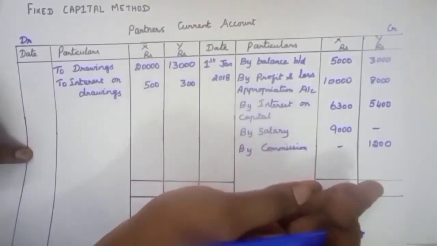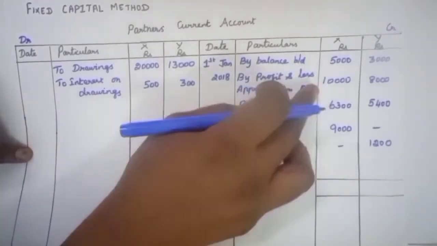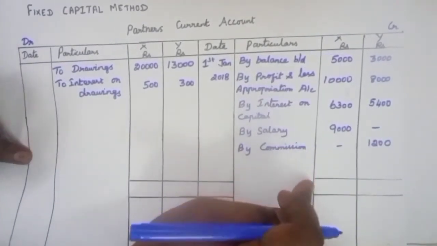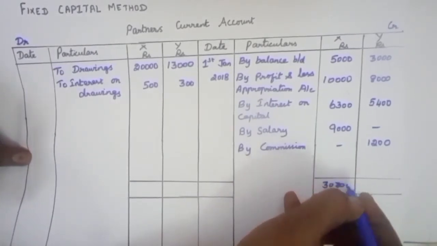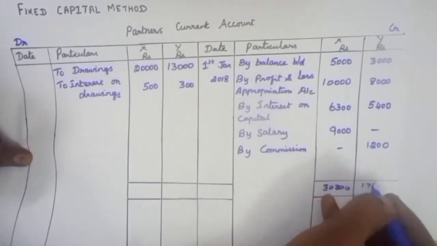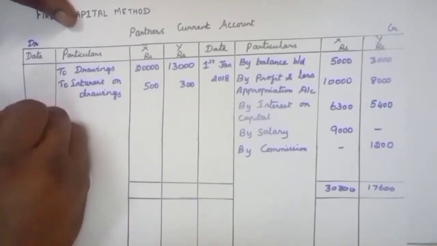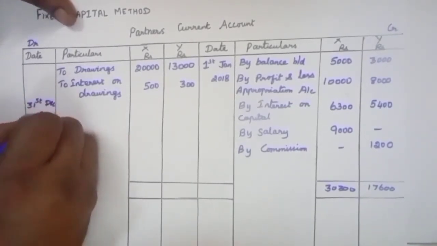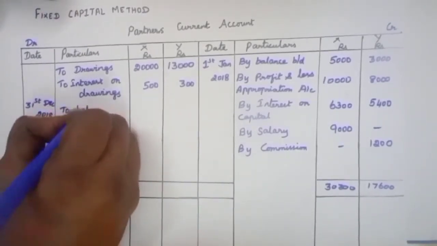The total of credit balance is more than debit balance. So first total the credit side. For X, the total is 30,300, and for Y, the total amount is 17,600. At the end of the year, 31st December 2018, to balance carry down.